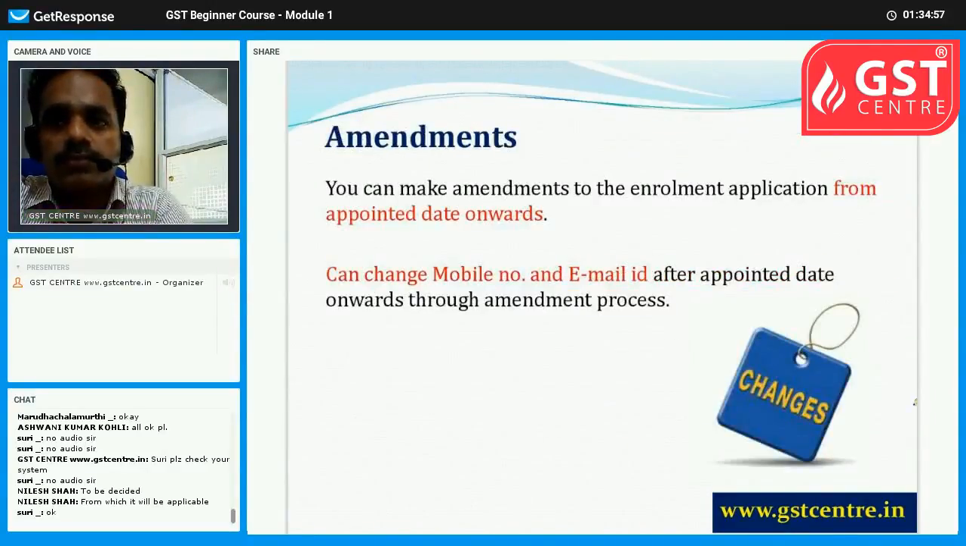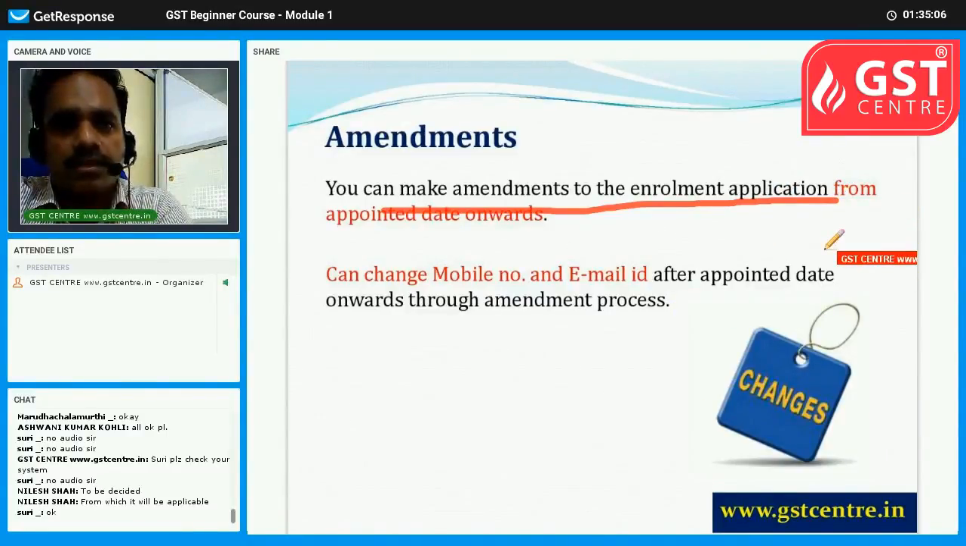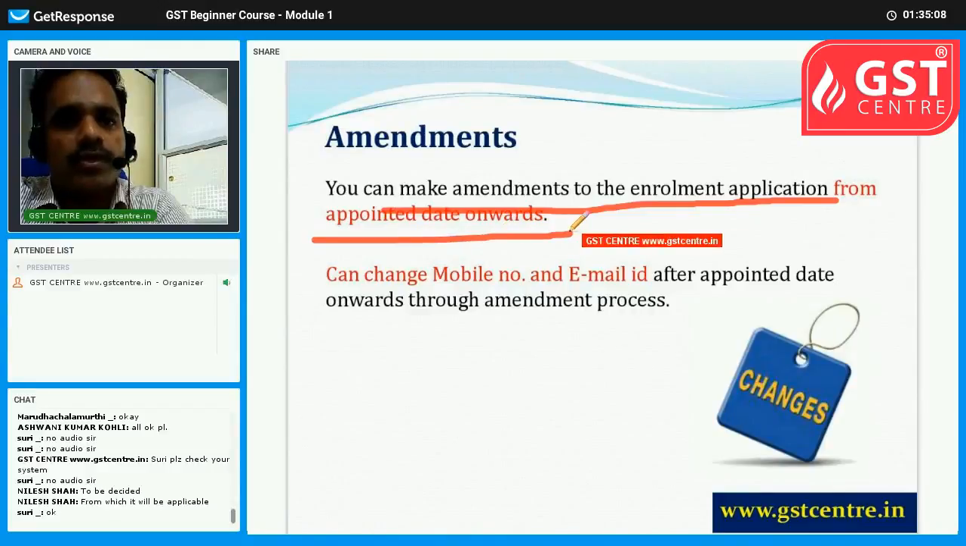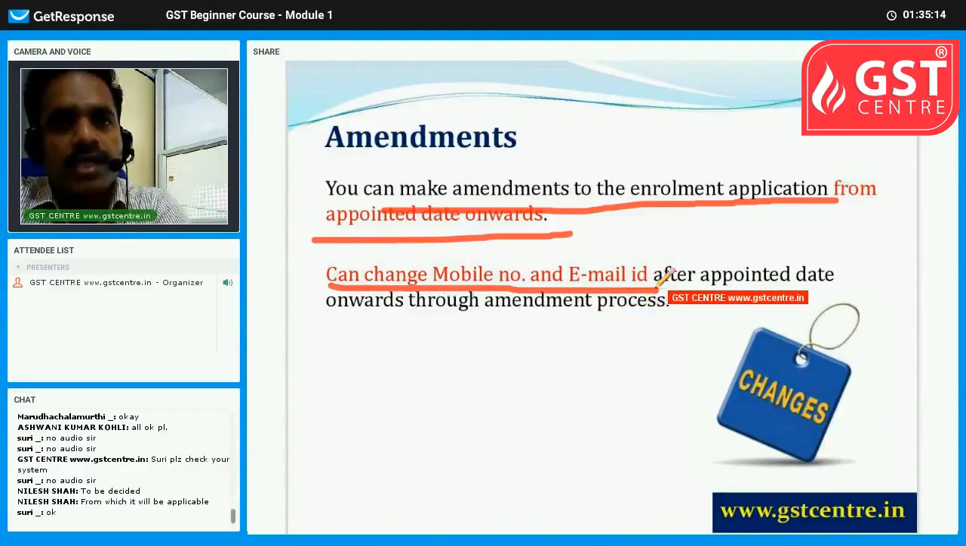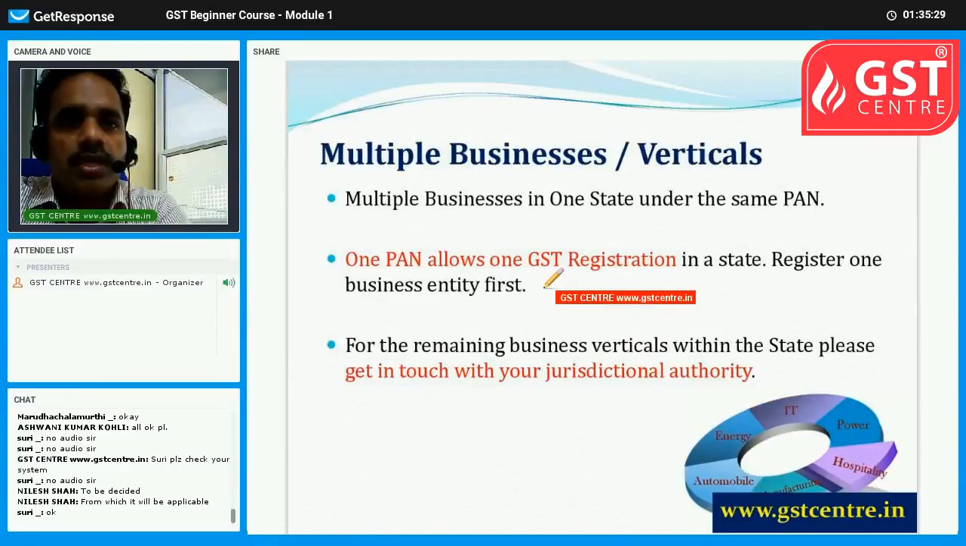done. Then, if there are any amendments, we can make amendments to the enrollment application from the appointed date onwards. We can change details. If the mobile number and email ID need to be changed, we can change those also. Some important points we have to consider.